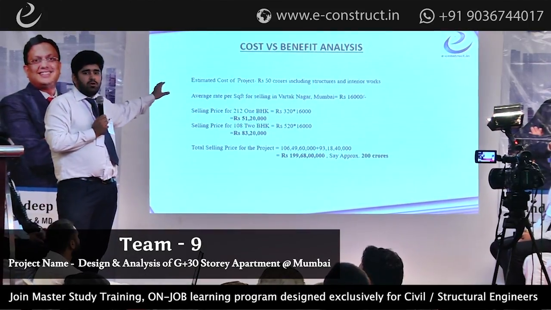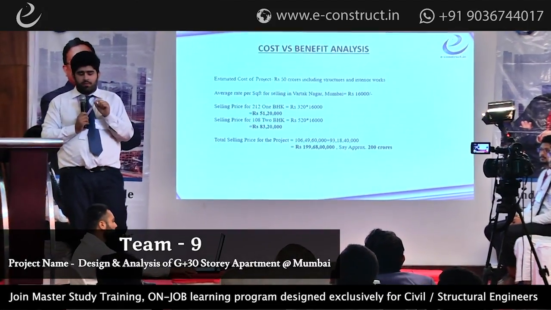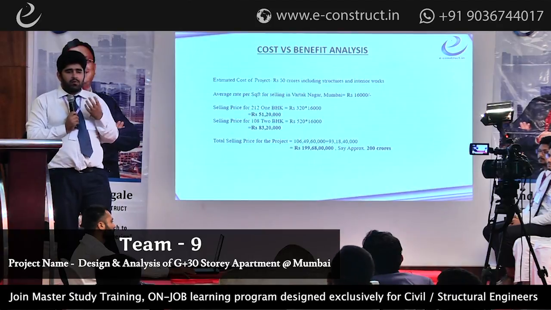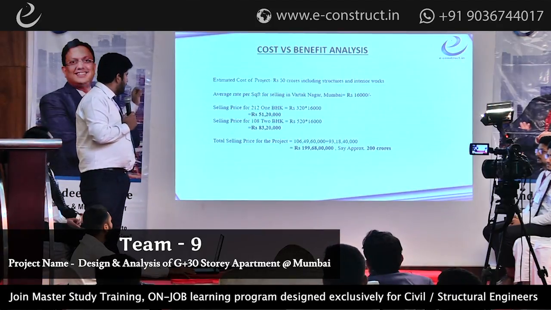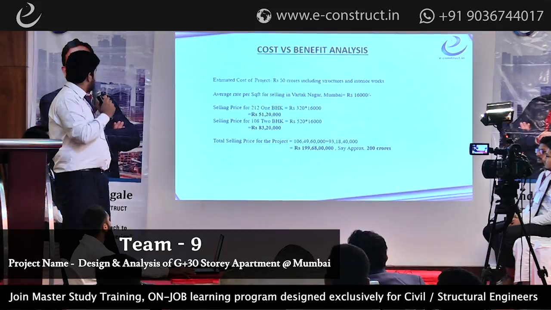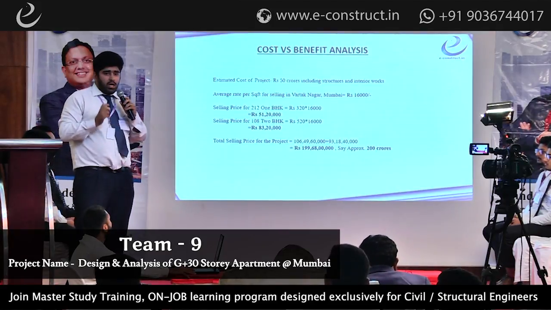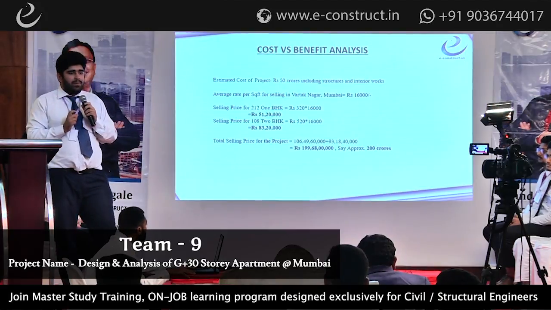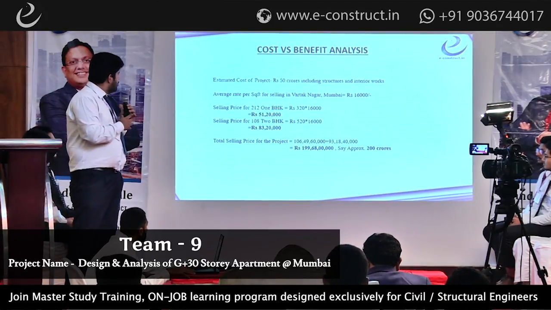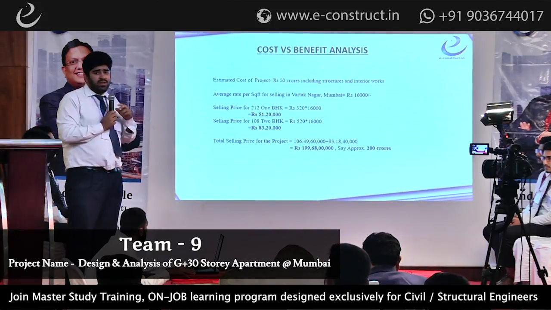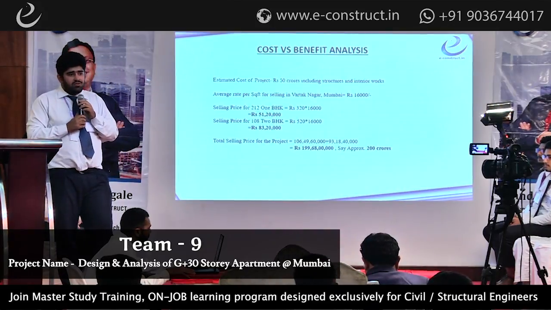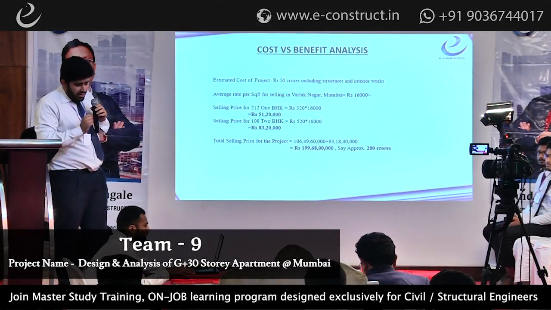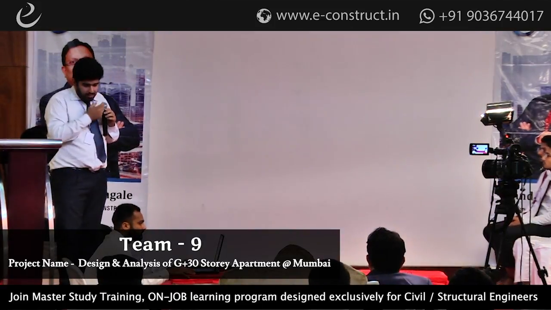And since this 50 crores that we estimated does not include a lot of plumbing as well as electricity fixtures, we approximate the initial estimated cost of the project to be around 70 crores, which is a 20 crore addition for plumbing and electrical fixtures. So we can say we have a profit margin of 300%, the 3 times profit we are assuming. Also, I'd like to discuss my BOQ.